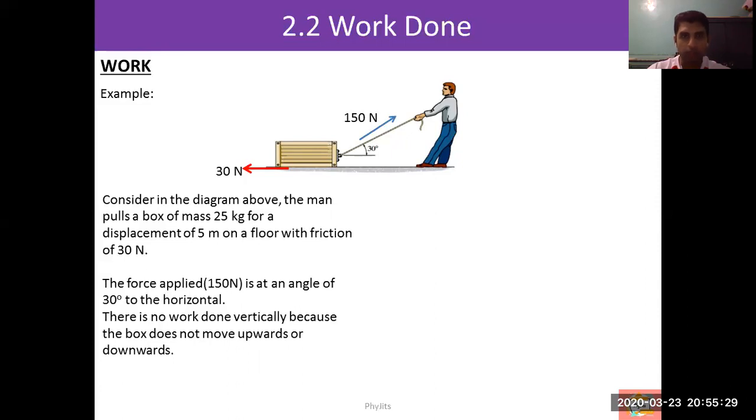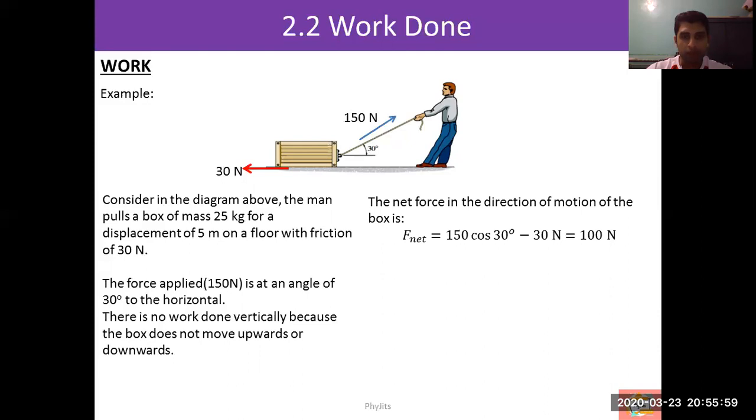When it comes to calculating work done, we are concerned about the force acting in the horizontal direction, not the vertical direction. We assume that the box is not moving up or down, so there is no work being done vertically. The net force acting in the direction of motion is given by the x component of the force due to the string minus the friction, which is the 30 Newton friction of the surface.